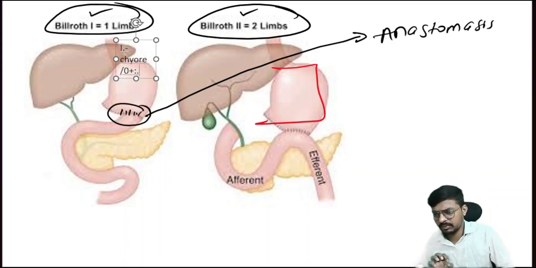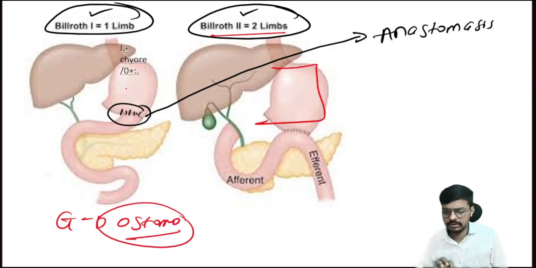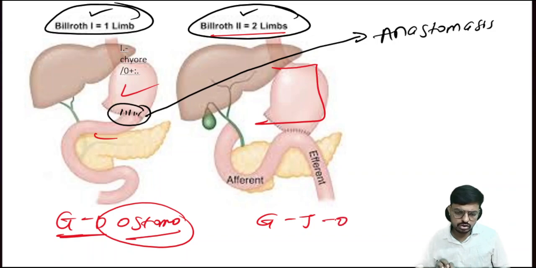But in the Billroth 2 surgery, this is what we call the gastrojejunostomy. The Billroth 1 is the gastroduodenostomy, which means we are creating an opening between the stomach and duodenum. Billroth 2 is also called the gastrojejunostomy.